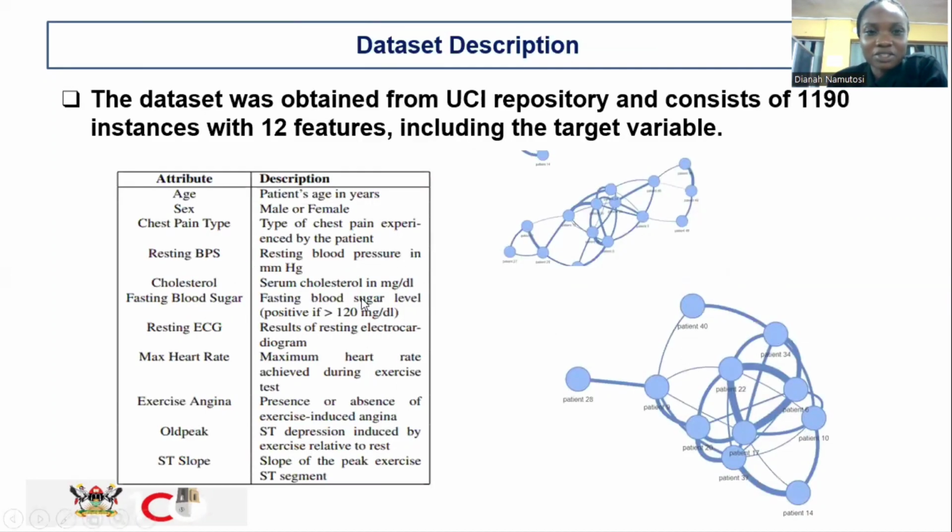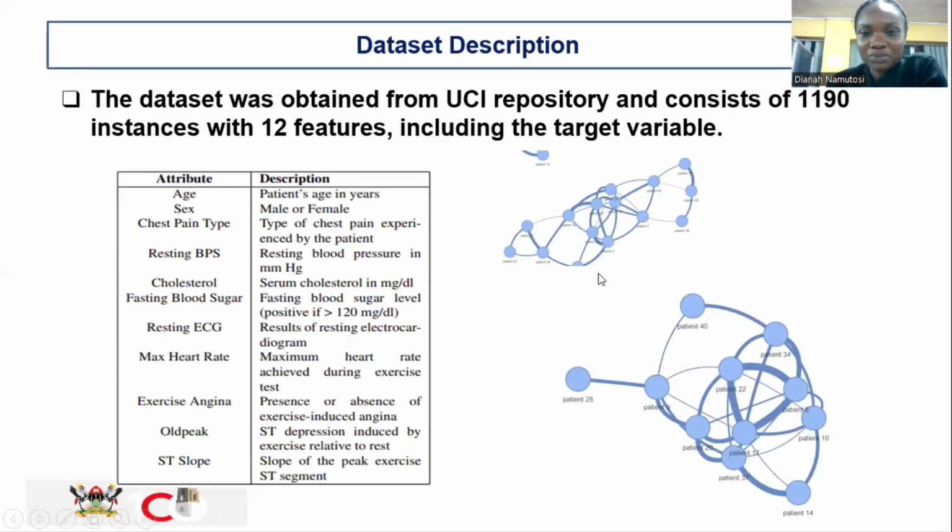So the dataset, we got it from the UCI repository, and it consists of 12 features, including the target variable. And these are the features of our dataset that we used. Here, these graphs just show a sample of the graph data that we got from the dataset.